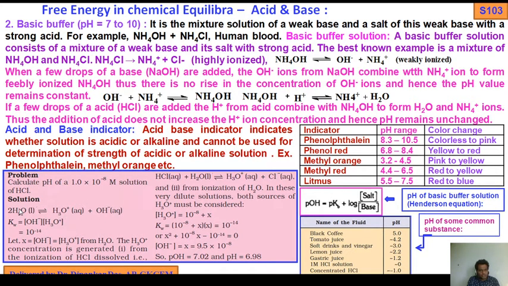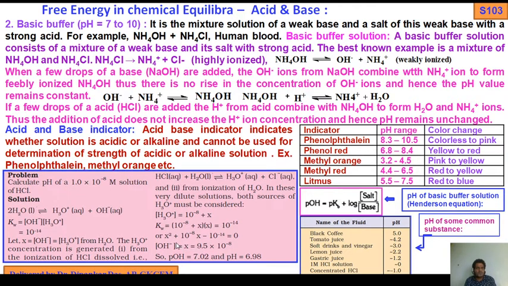The dissociation of water gives H3O plus and OH minus, so Kw, the ionic product. In the previous slide I have discussed this one. Now let X be the concentration of OH minus and H plus ions from water; then H3O plus concentration is generated from the ionization of HCl and from the ionization of water. So in this very dilute solution, both sources of H3O plus must be considered.